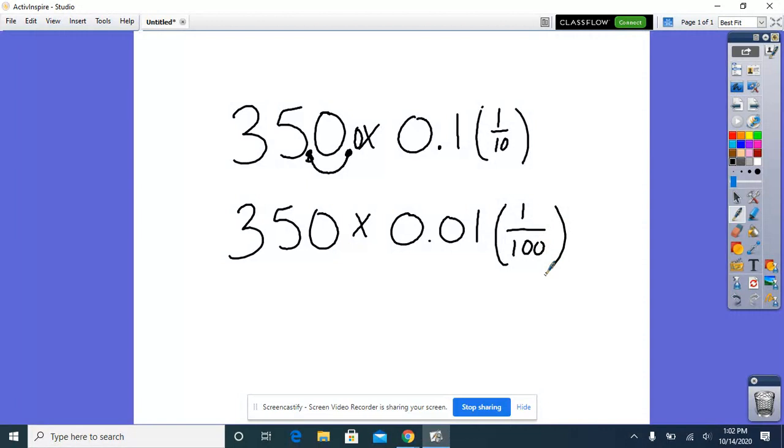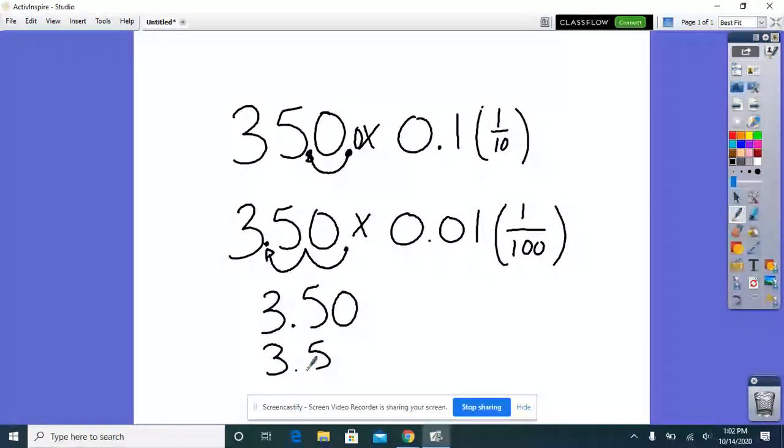It's the same as dividing it by 100, or we can just look at how many digits we have to the right of our decimal. We have 1, 2. My decimal's here, so I'm going to move it over 1, 2, and that's going to give me 3.50, or 3.5.